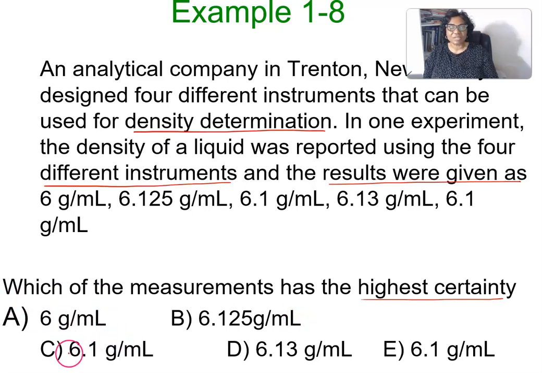Even though 6.1 grams per milliliter appears 2 times, it doesn't make it the measurement with the highest certainty because its significant figure is only 2. But this one has 4 significant figures. We will look at how to count the significant figures. It has more digits.